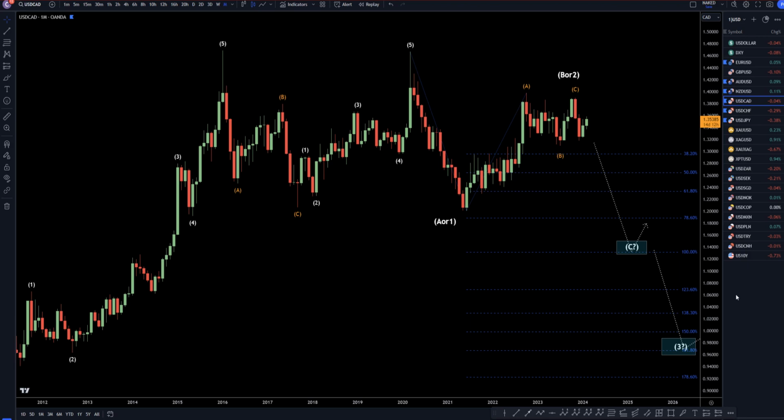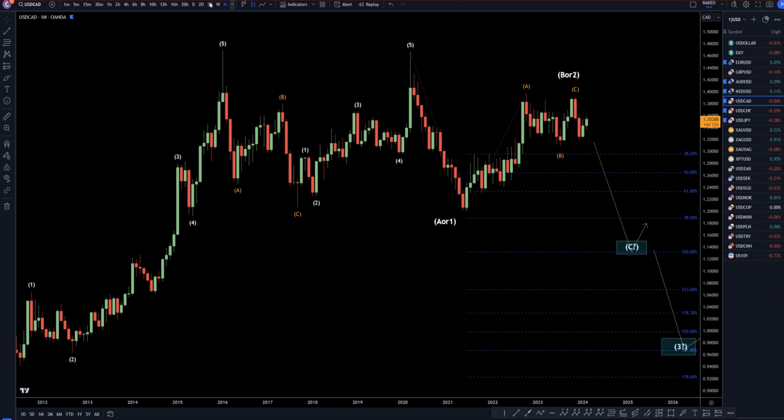Today is Thursday, February 15th, and I'm going to be analyzing the US dollar Canadian starting on the monthly, working my way down to the 1 hour time frame for the full top down analysis. On the US dollar CAD, I'm definitely still pretty dang bearish overall. I still think this is going to be a downtrend, like a 1, 2, 3, 4, 5 of wave C most likely, and I still think the most likely place for this to end up is all the way down at the 100% Fibonacci extension, which actually puts us down to like the 1.13 area.